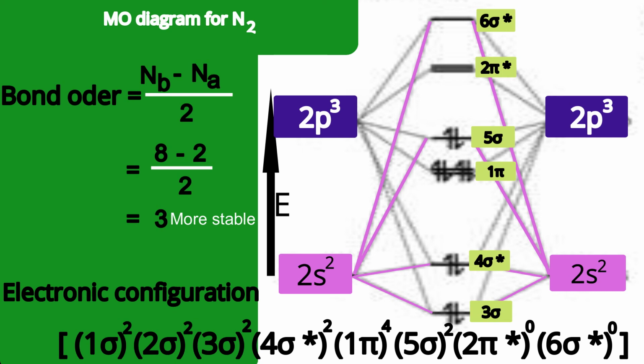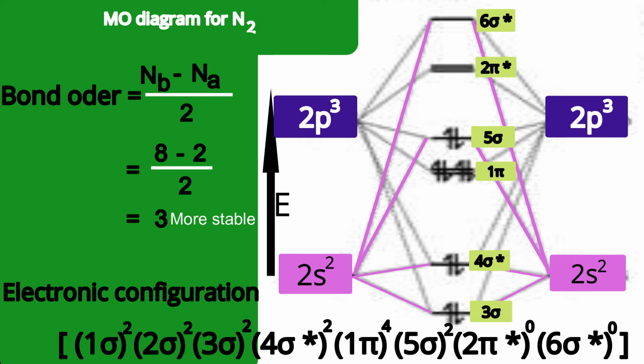And 4 electrons are there in the 1 pi orbital. Those 4 electrons can give 2 bonds, 2 pi bonds. So 1 sigma plus 2 pi is equal to 3 bonds present in the nitrogen molecule. Because of these 3 bonds, meaning a considerably larger number of bonds, the nitrogen molecule is considerably stable. That is a use of bond order. We can talk about stability.